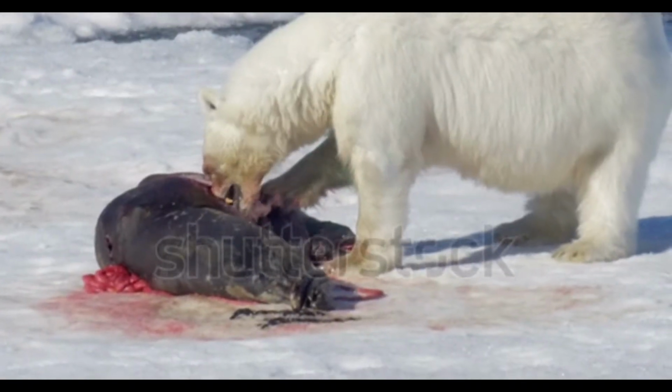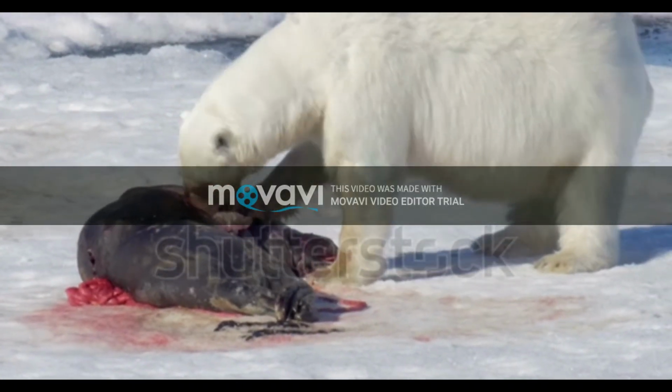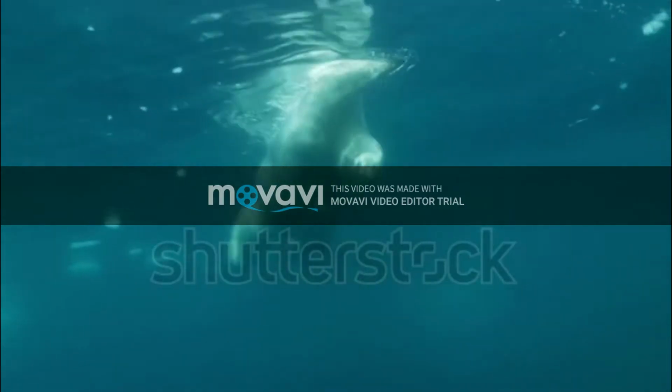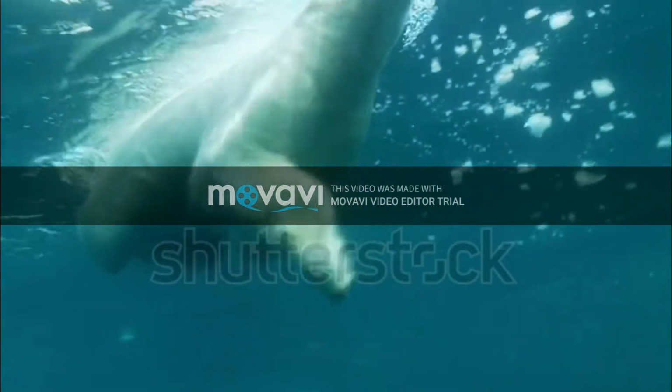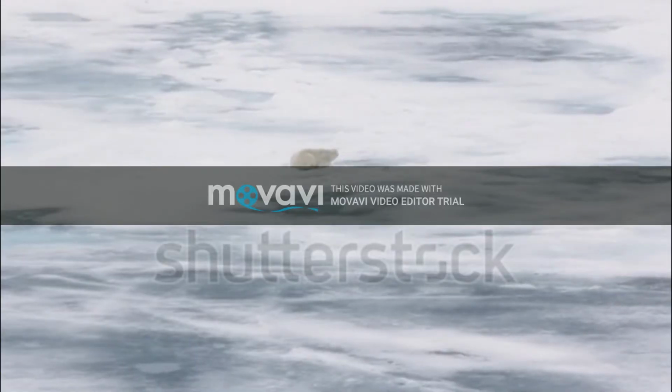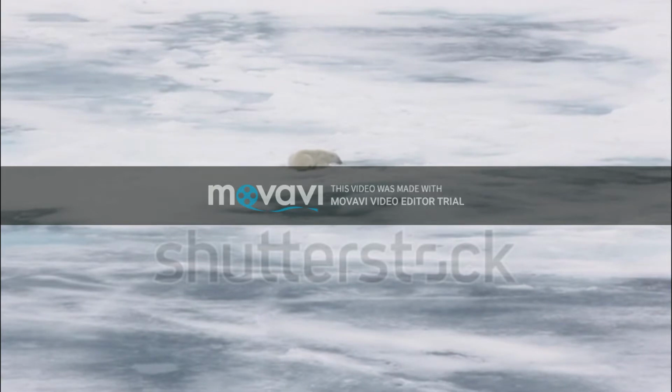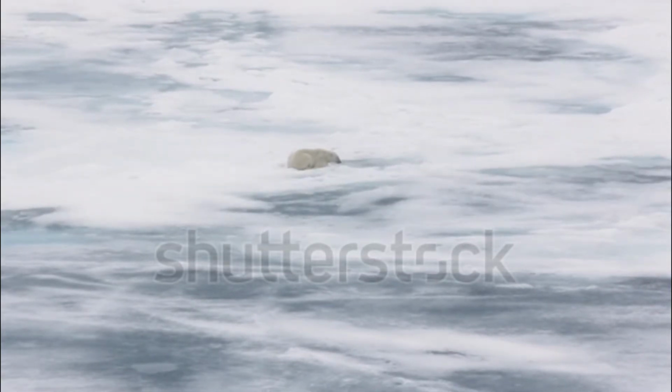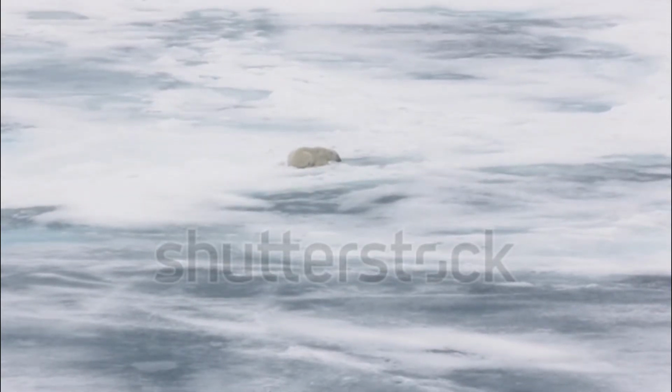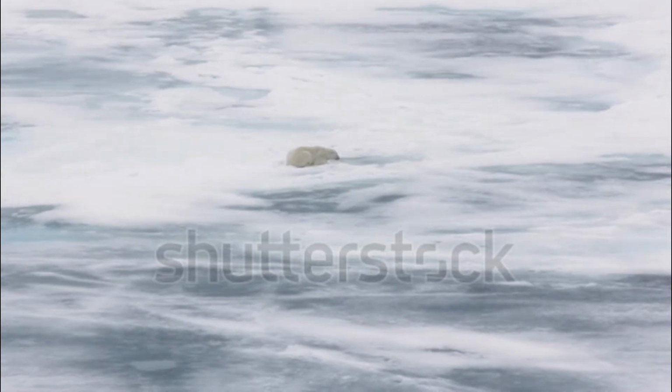Polar bears are carnivores, which means they eat meat. Since they're not quick enough to catch seals in open water, they ride a hunting platform made out of ice. They wait near seal breathing holes or at the ice's edge for a seal to surface. Then they snatch it from the sea and eat it.